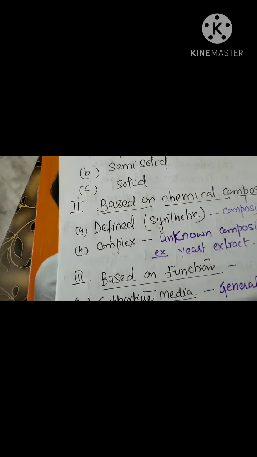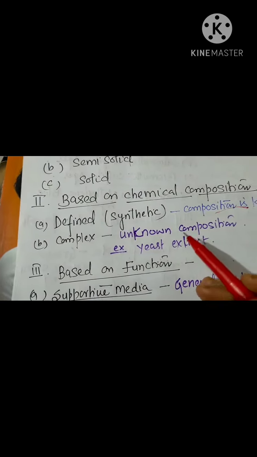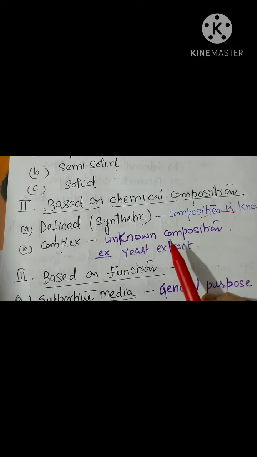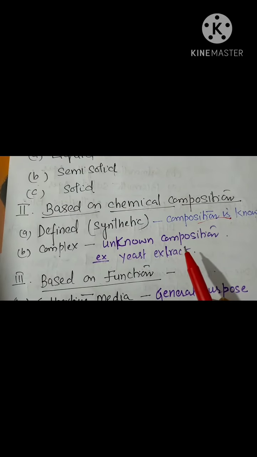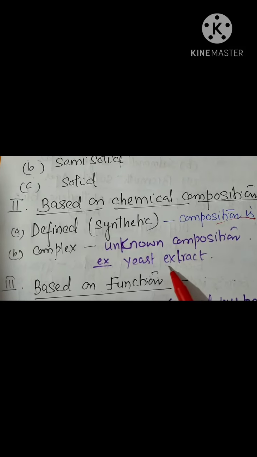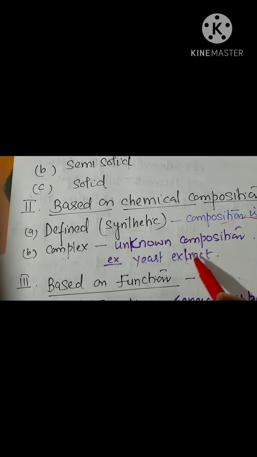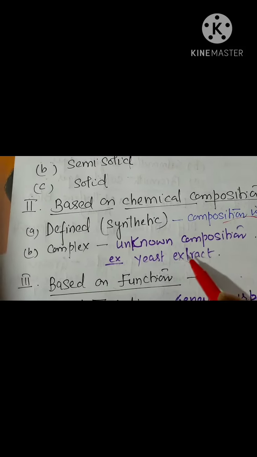Now in complex media, the components we are using are not of known composition. For example, if you use yeast extract or meat extract, the exact composition is not known, it's very complex.